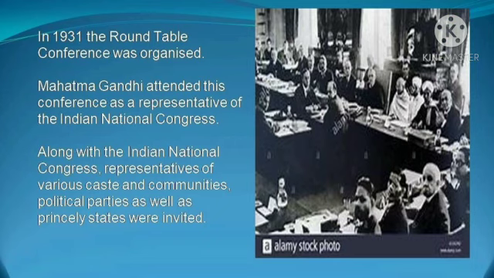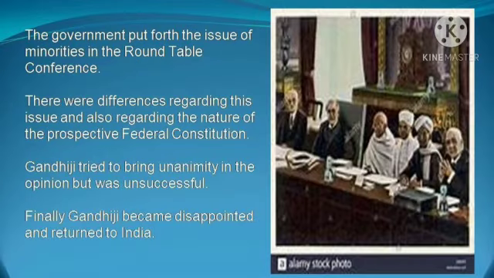Mahatma Gandhi attended this conference as a representative of the Indian National Congress. Along with the Indian National Congress, representatives of various castes and communities and political parties were present, and princely states were invited. The government put forth the minority issue in the second Round Table Conference. On this issue, a lot of differences arose. Every political party had their own perspective in relation to the nature of the prospective federal constitution.